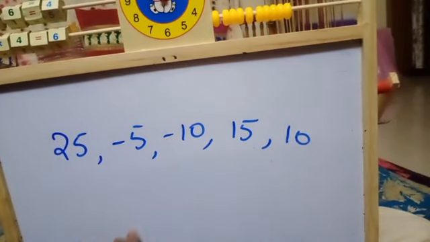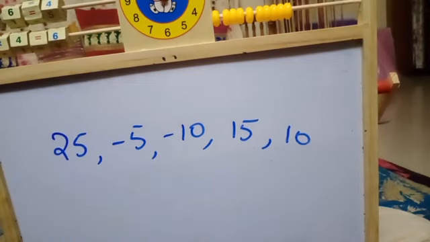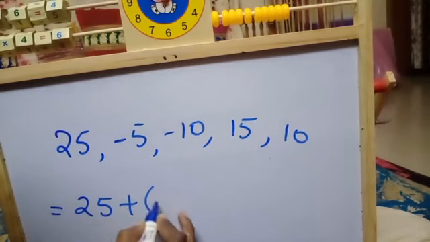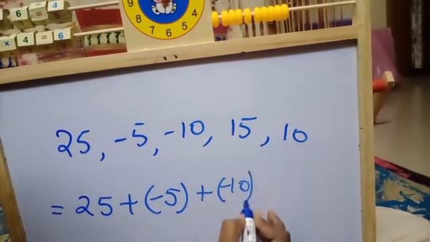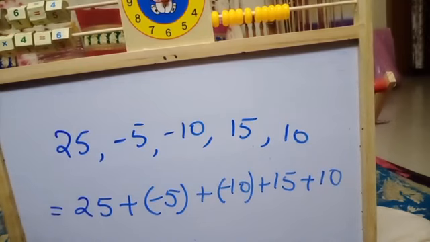So these are the scores he scored in 5 rounds of a quiz. What is his total at the end? Total is nothing but addition. So add all these. 25 plus minus 5 plus minus 10 plus 15 plus 10.